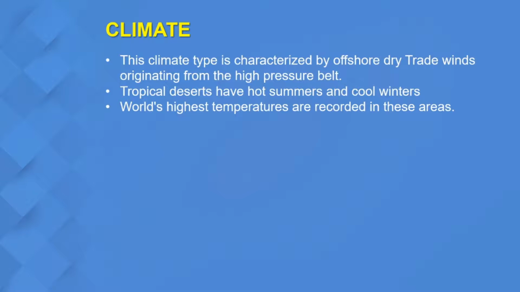You can see the temperatures in your book. Just give a thorough reading of the temperature. Here there is a range of temperature from 30 degrees Celsius to 45 degrees Celsius, and in some areas they even go up to 58 degrees Celsius. The mean temperature, meaning the average temperature, is 30 degrees Celsius in the tropical desert.